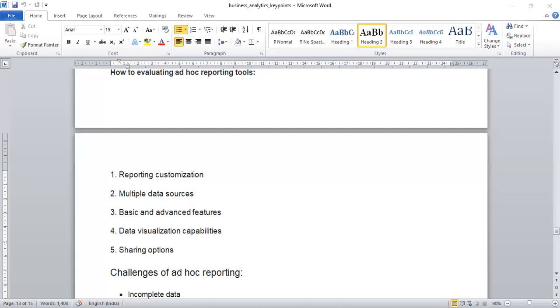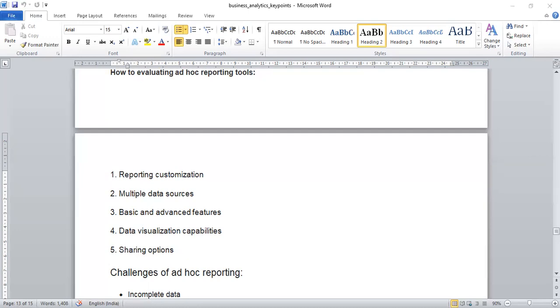So it ensures business users that they are getting information that is targeted and easy to understand. The sharing options: the ability to share ad hoc analysis with other stakeholders and business units is vital. BI often needs to be shared across the organization for better decision making and business improvement. Sharing options also include email capability, URL link sharing, and dashboards that can be embedded on private web pages.